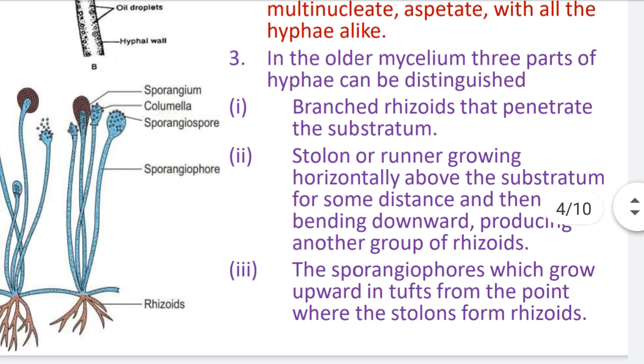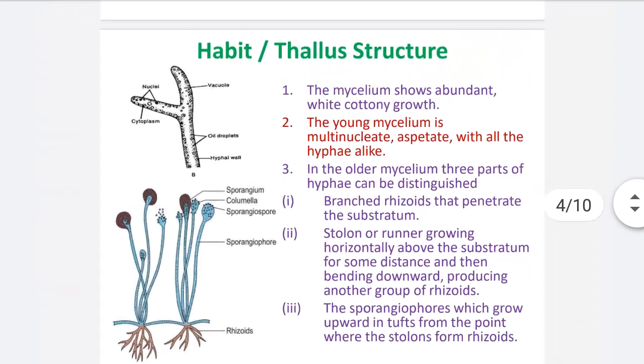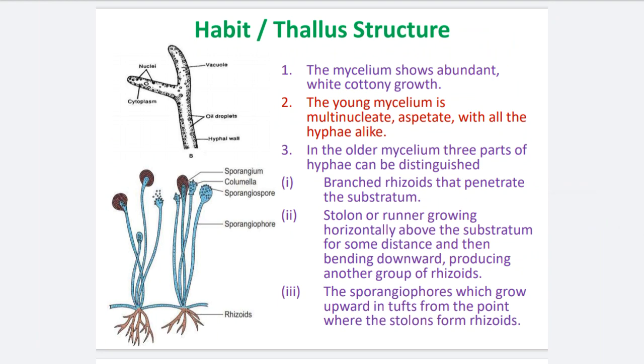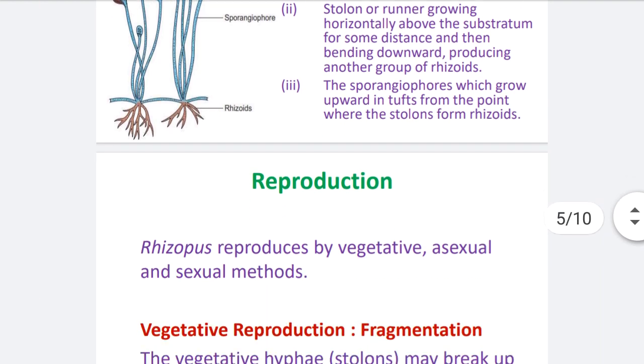First, branched rhizoids that penetrate the substratum. Second, stolon or runner growing horizontally above the substratum for some distance and then bending downward, producing another group of rhizoids. And third are the sporangiophores, which grow upwards in tufts. Tufts means groups, clusters, upward from the point where the stolons form rhizoids. This is about the thallus structure or habit of the rhizopus.